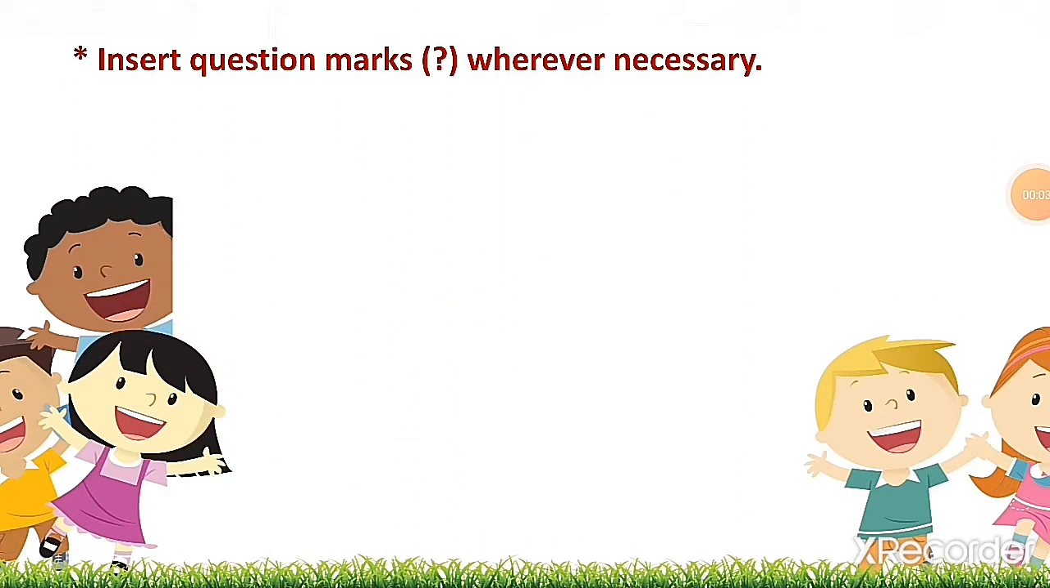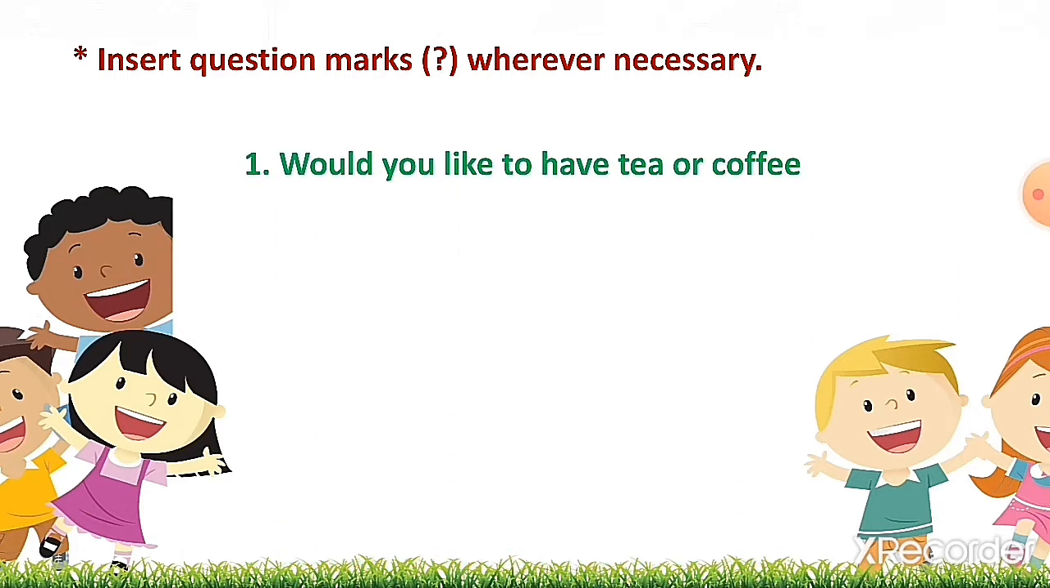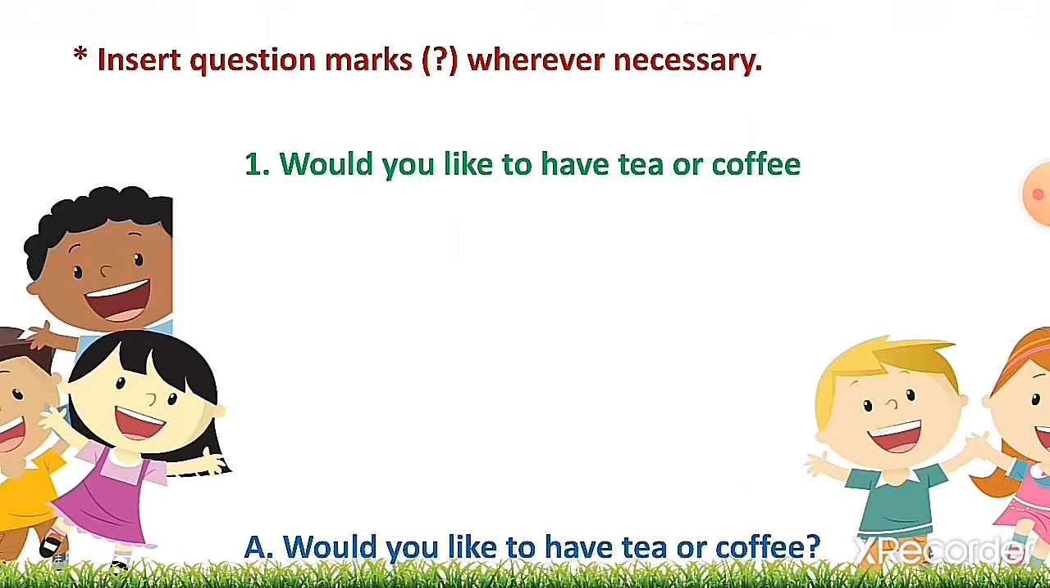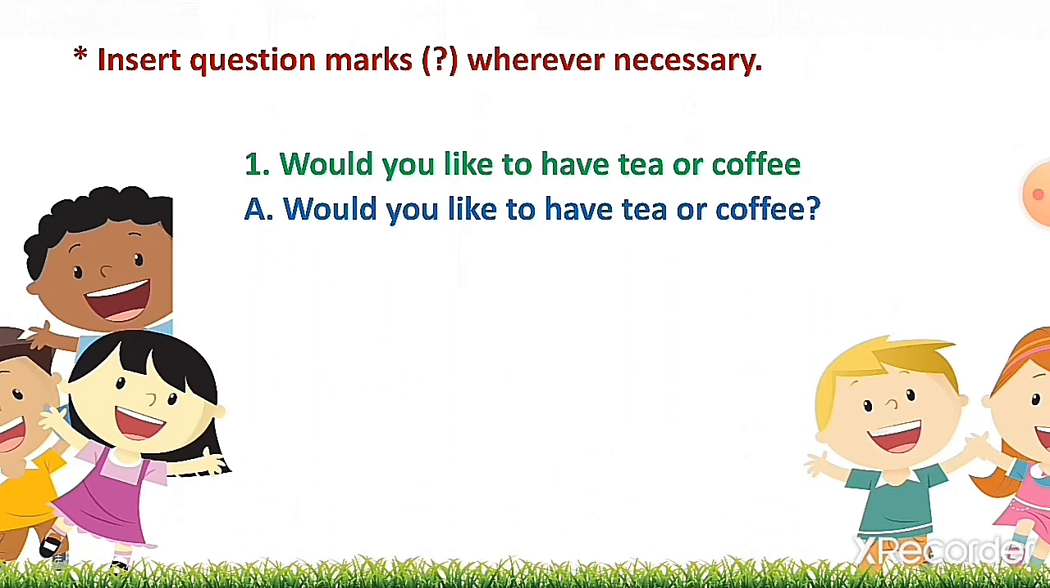Insert question mark wherever necessary. Now we will do the exercise. Number 1. Would you like to have tea or coffee? Now the sentence is starting with W. In this question, we are asking someone whether you would like to have tea or coffee. So at the end of the sentence there will be a question mark.